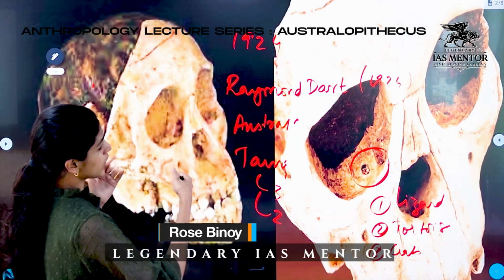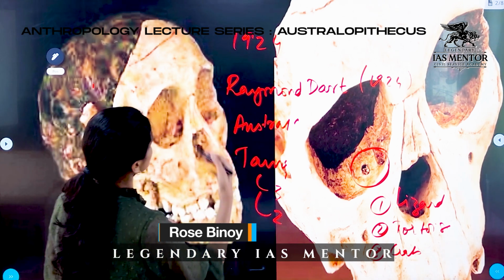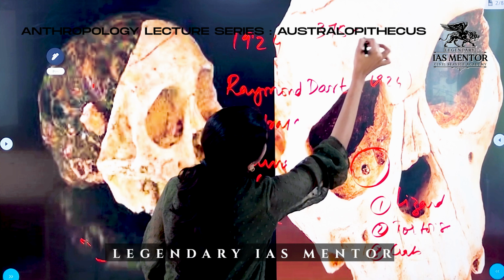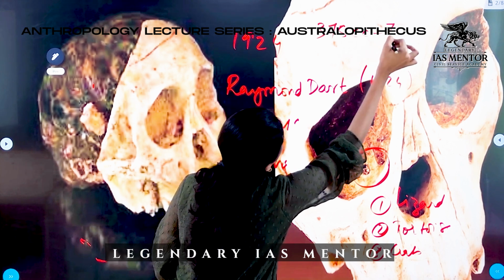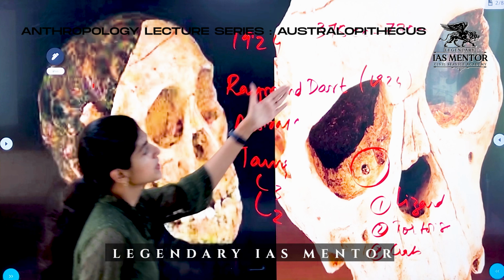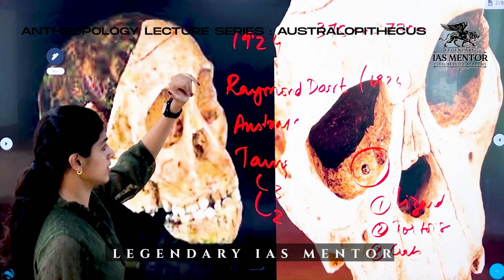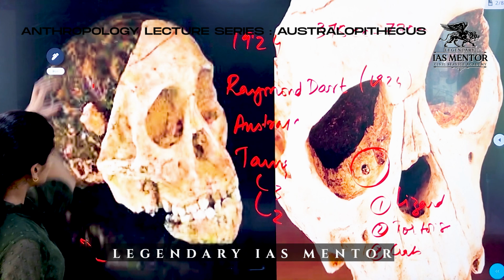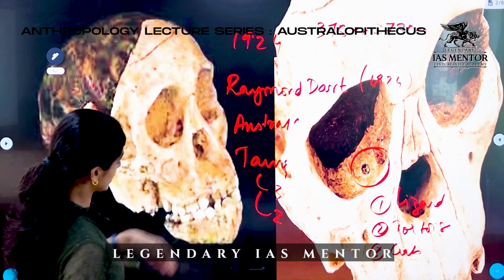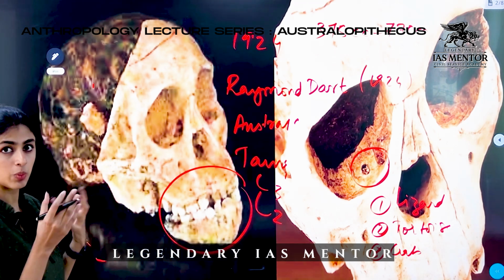When it came to Taung Child, the Australopithecus, the cranial capacity was around 375 cc to 775 cc. These are of different Australopithecus species. This is a range of cranial capacity. So this brain area resembled ape, and the other regions, for instance, the dental part resembled modern humans.